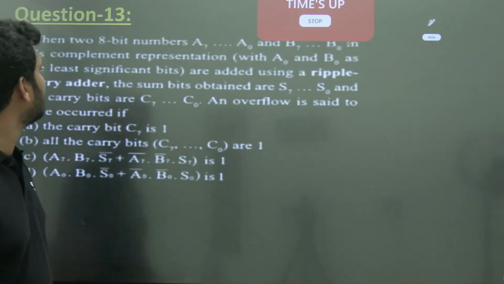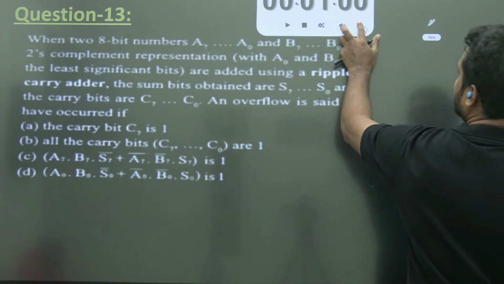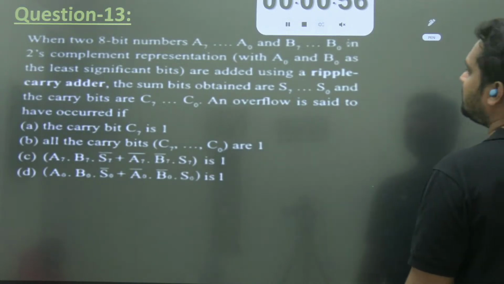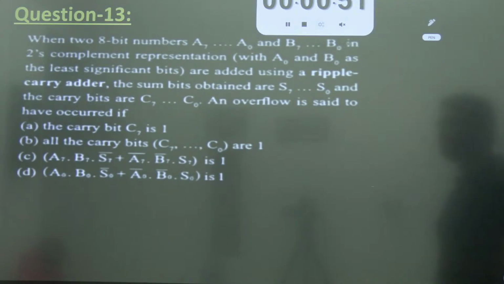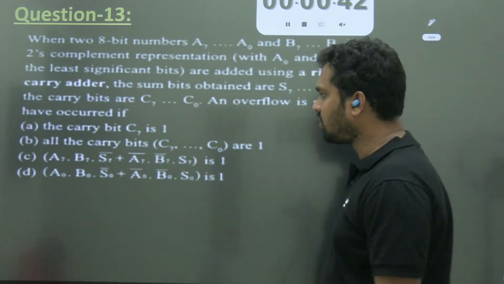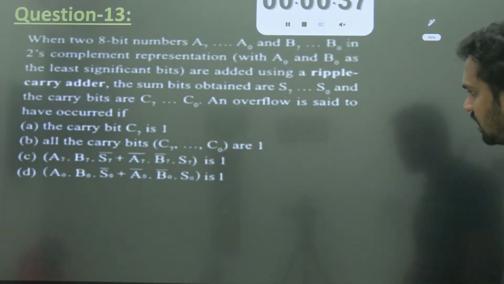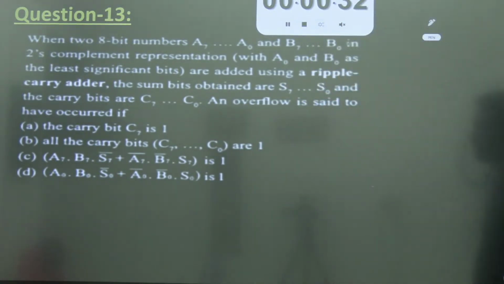So the 13th question. When two 8-bit numbers are added, that is A7 to A naught and B7 to B naught in the two's complement representation, with A naught, B naught being the LSBs, added using a ripple carry adder, the sum is given by the result S7 to S naught and carry bits are C naught to C7. Overflow is said to have occurred if the carry bit C7 is 1, or all the carry bits are 1, or A7 B7 S7 bar or A7 bar B7 bar S7 is 1, or A naught B naught S naught bar or A naught bar B naught bar S naught is equal to 1. What is the right answer?